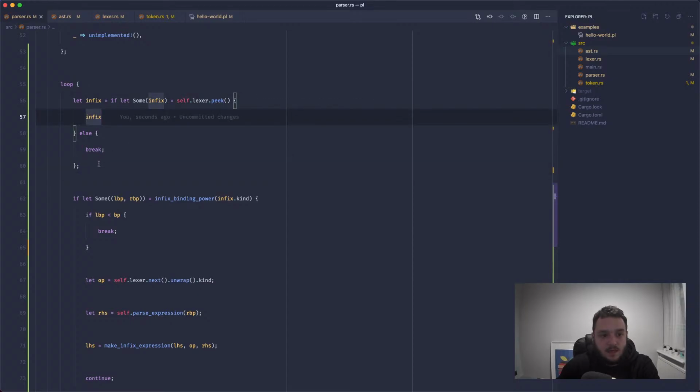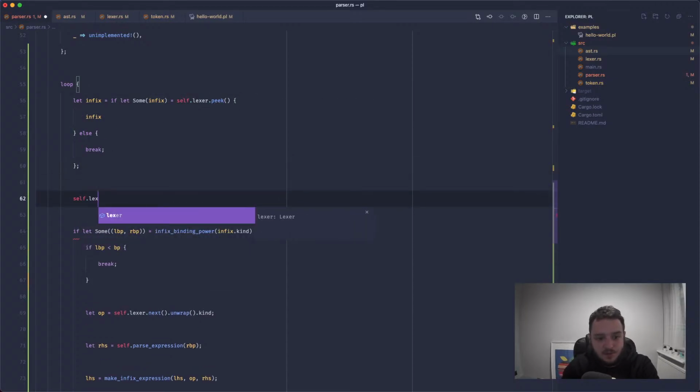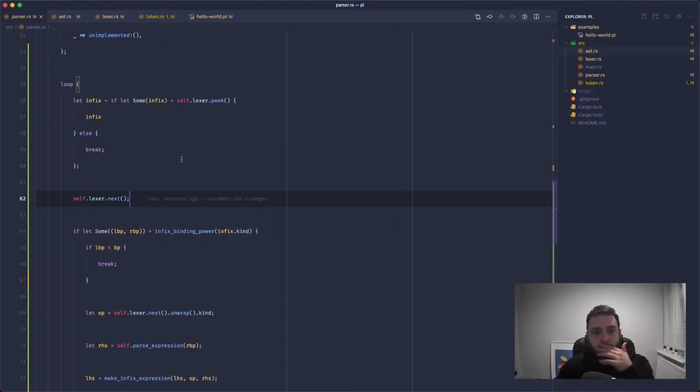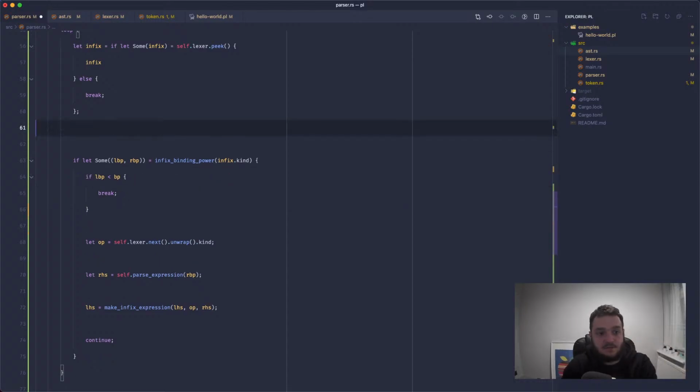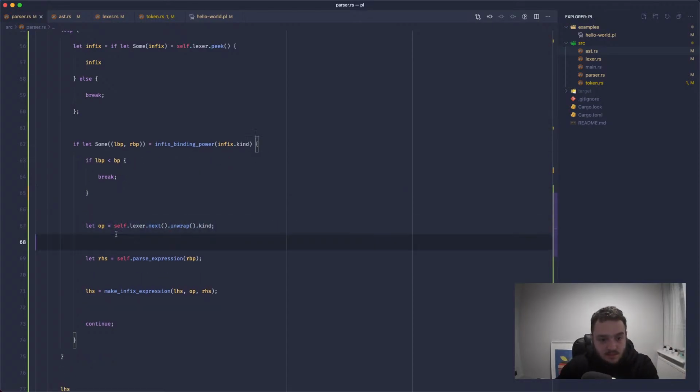We're peeking, otherwise we want to break. We want to consume that token down here somewhere. Actually, no, we don't, because that's what this is doing down here. We're peeking up here. If it's none, we break and we don't update the lexer because it will be handled somewhere else. If we have some sort of binding power from that operator, from the infix operator, then we're skipping over it and retrieving the operator anyway.